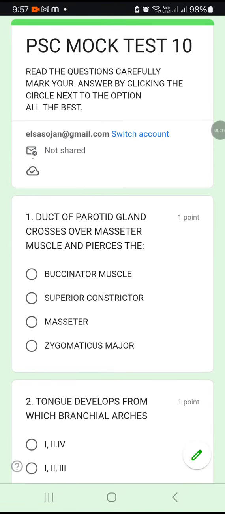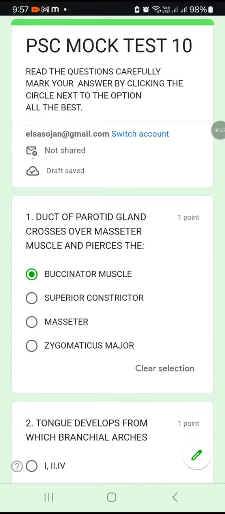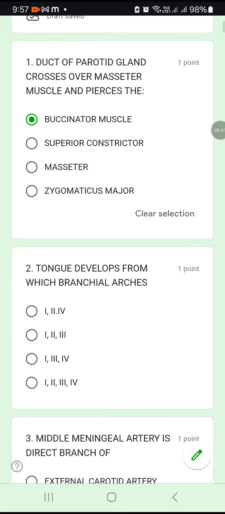So the first question is asking about the duct of parotid gland. The duct of parotid gland is crossing over masseter muscle and pierces which muscle? Buccinator muscle, superior constrictor muscle, masseter or zygomaticus major. So the duct of parotid gland is crossing over the masseter muscle and pierces the buccinator muscle. Option A. Second question, the tongue developing from which of the branchial arches?